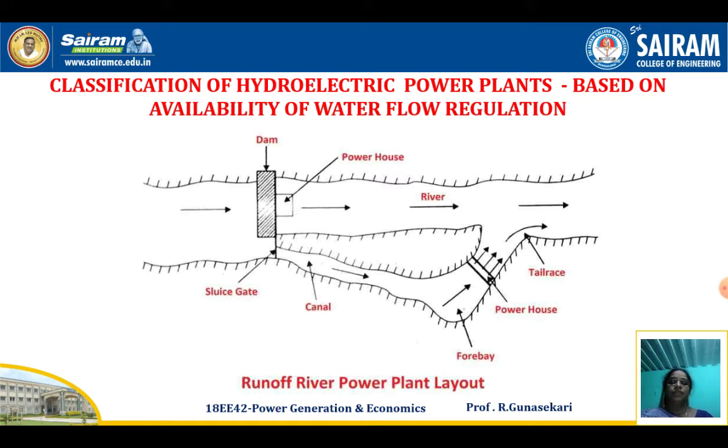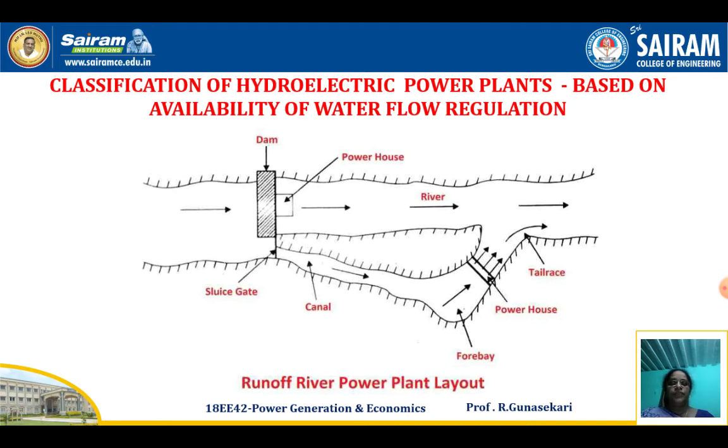This is the diagram. From the diagram you can easily understand: dam, then powerhouse, then river is there. So across the river we have to construct the dam. Then from the dam a canal is there. Then through the forebay the water comes to the powerhouse. Inside the powerhouse, turbine and generator are there. The turbine converts kinetic energy into mechanical energy. The mechanical energy is converted to electrical energy by the generator. Then the water goes to the tail race.